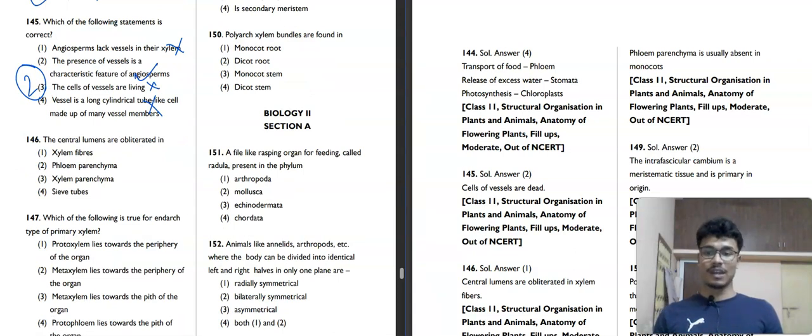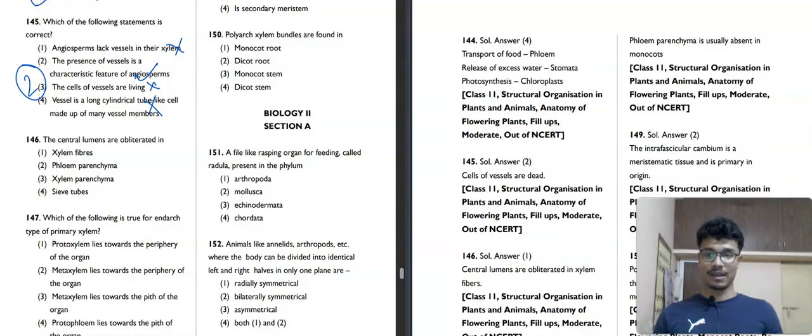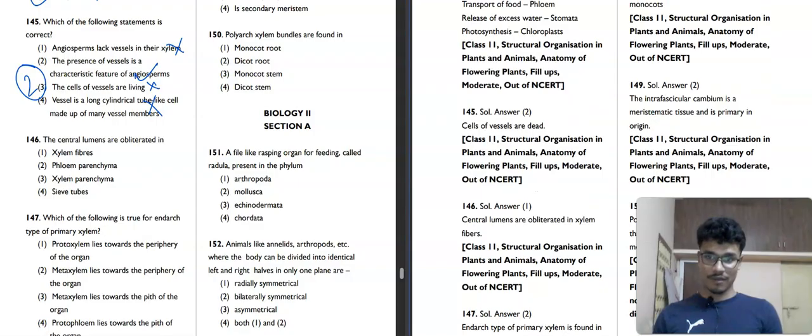The central lumen is obliterated in xylem fibers, phloem parenchyma, xylem parenchyma, or sieve tubes. You have seen the diagram in the NCERT, that the central lumen is obliterated in xylem fibers. The first option is our correct answer.